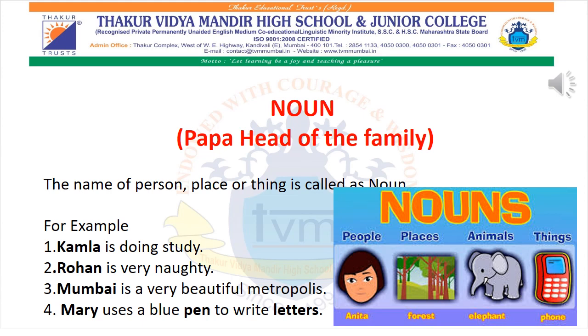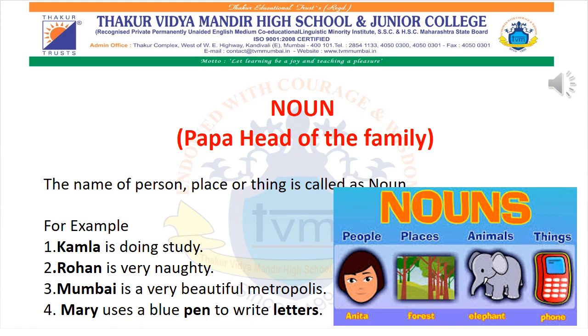If I say Dubai is a beautiful place, so Dubai is a name of a place. In the fourth sentence, Mary uses a blue pen to write letters. So Mary is a name of a person, pen is a thing, and even letters are things.